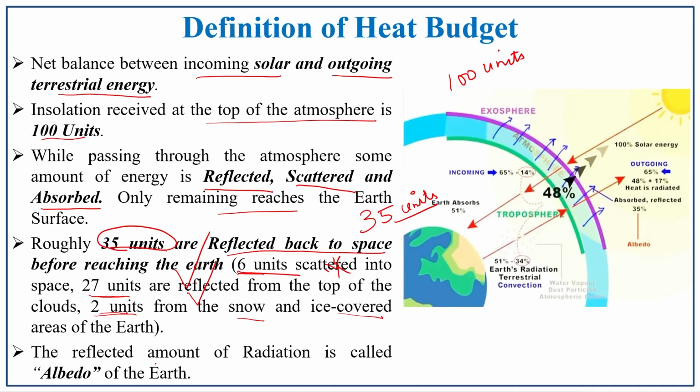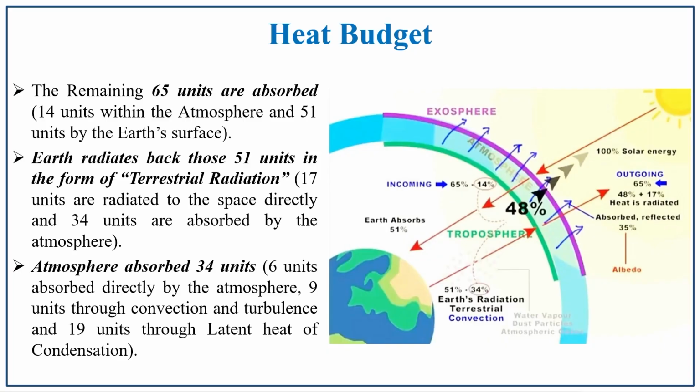Then the reflected amount of radiation is called what? Albedo. In the previous lecture itself, we discussed that albedo plays an important role in the heat budget. So, this albedo concept is most important. Out of 100 units, 35 units have been reflected back to space. The balance remaining is 65 units. With these 65 units, what is happening? These 65 units are absorbed by the atmosphere and earth surface.